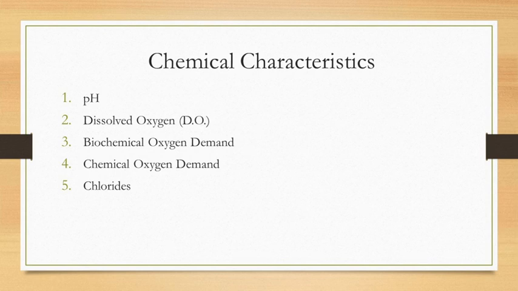Okay, next characteristic is alkalinity. Alkalinity is due to the presence of hydroxides of magnesium, sodium, calcium and potassium, and due to carbonates and bicarbonates of calcium and magnesium. This alkalinity occurs when the pH value is more than 7. When the pH is more than 11 or 12, it indicates the presence of hydroxyl ions, OH minus ions, and due to the presence of hydroxyl ions, it indicates hydroxyl alkalinity.